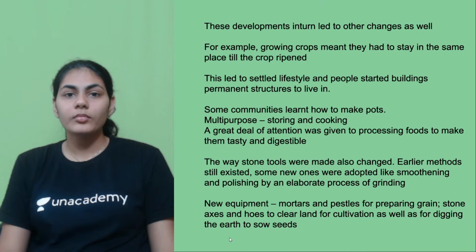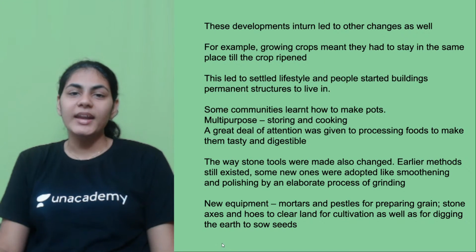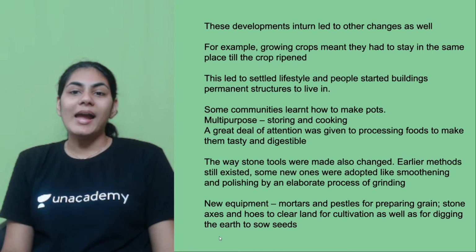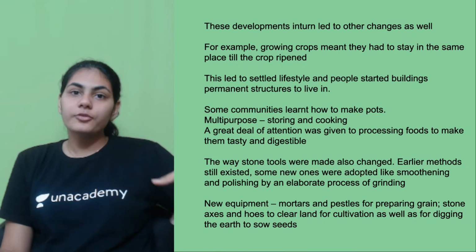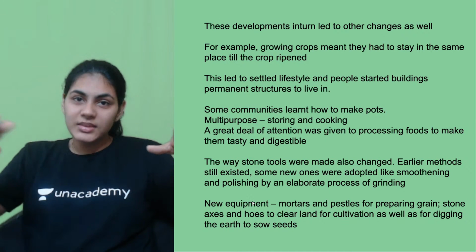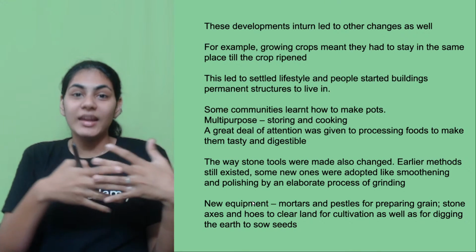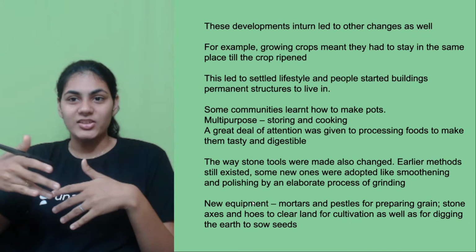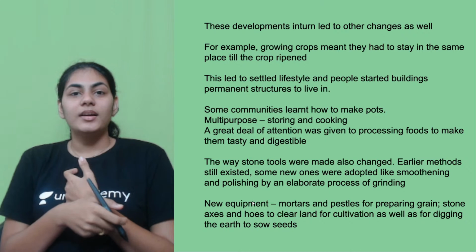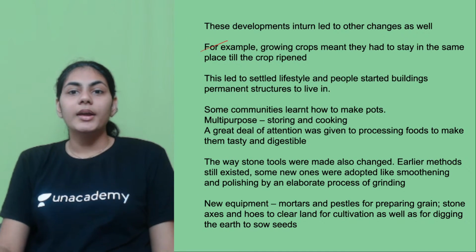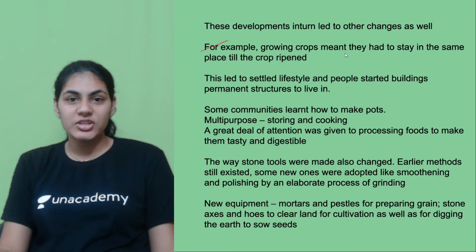So those are a couple of changes, right? Agriculture, settled lifestyle, domestication, these are some developments which were happening. At the same time, because of those developments, some other things are also being changed, like a direct relation. These developments in turn are leading to other changes. What are they? For example, growing crops meant that they had to stay in the same place till the crop ripened.